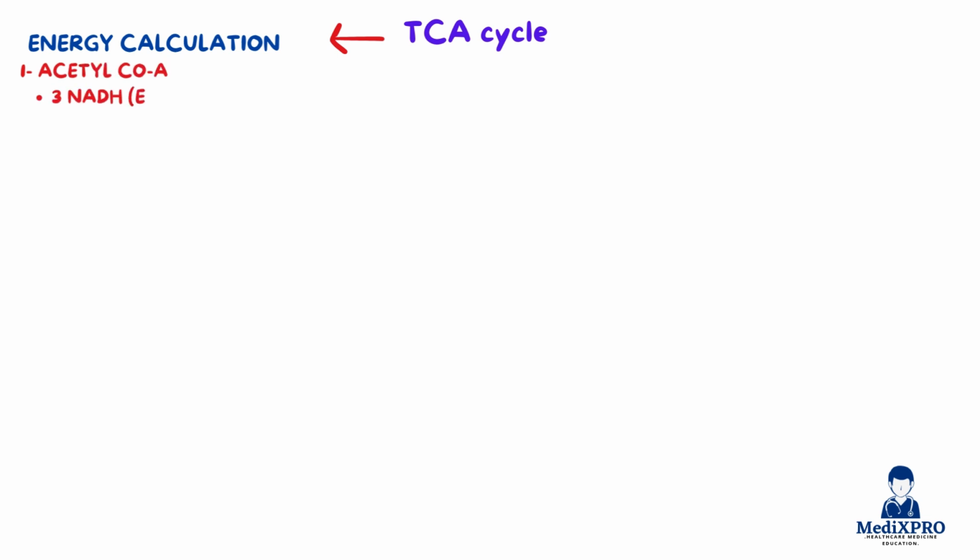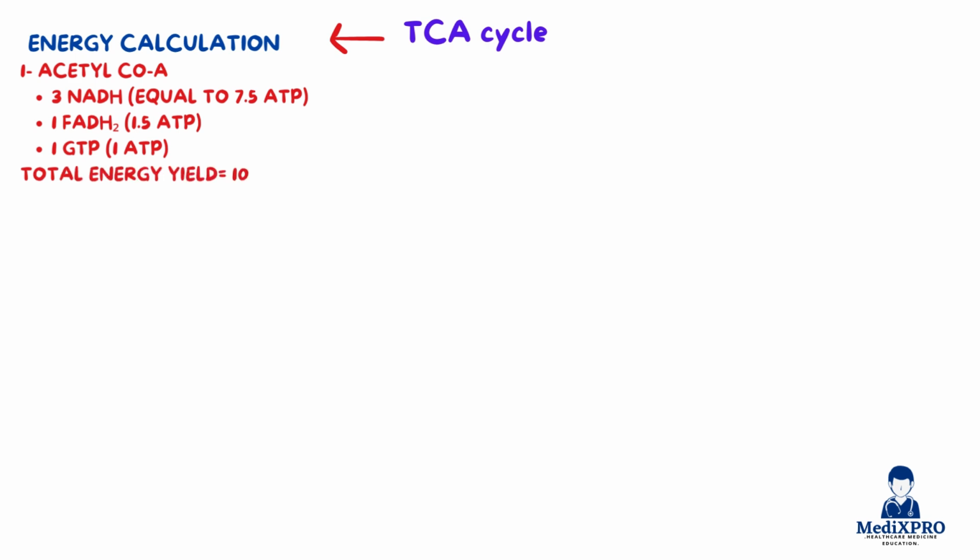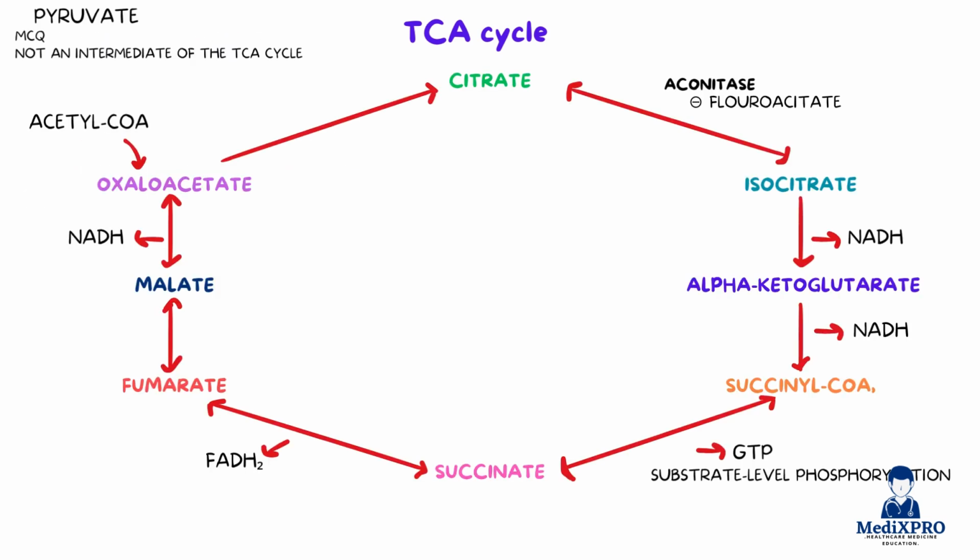In total, 1 round of the TCA cycle from a single acetyl-CoA molecule produces 3 NADH equal to 7.5 ATP, 1 FADH2, 1.5 ATP, and 1 GTP, 1 ATP, giving a total energy yield of approximately 10 to 12 ATP, another high-yield MCQ. The cycle is tightly regulated based on the cell's energy needs. It is activated by ADP and calcium ions and inhibited by ATP, NADH, and certain cycle intermediates.